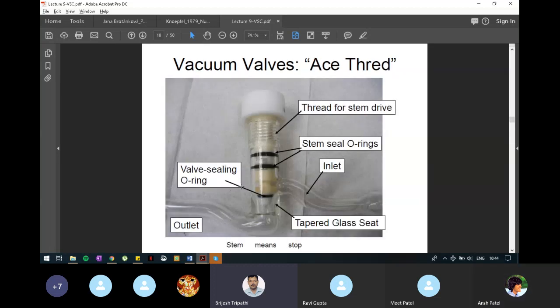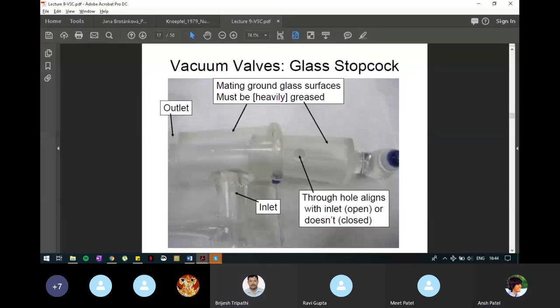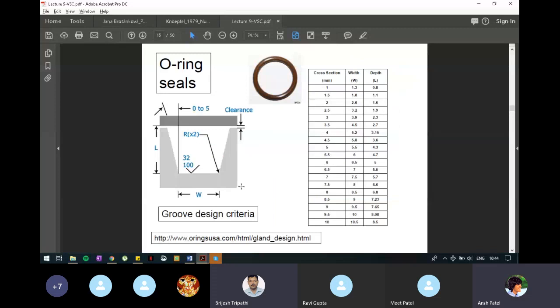Just go back there. We were here. On the left hand side, you can see some dimensions given. There is a written clearance. That clearance is actually the gap between two pieces which will join together through the O-ring.